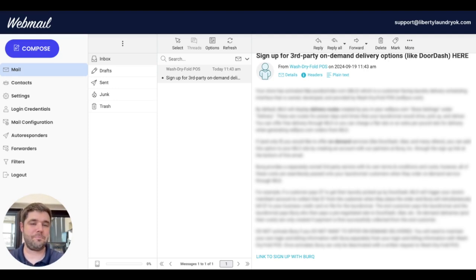These on-demand delivery services like Uber and DoorDash do have a cost, but don't worry though, because when your customer schedules for pickup and delivery with any of these delivery service providers, this system, MyLaundryOrder.com, will allow you to first collect payment from the customer with your merchant account before Burke charges your credit card on file with them for that same amount. And in this way, you can be sure you've received payment from the customer first before incurring any costs with Burke, who then goes on to pay ultimately Uber or DoorDash.